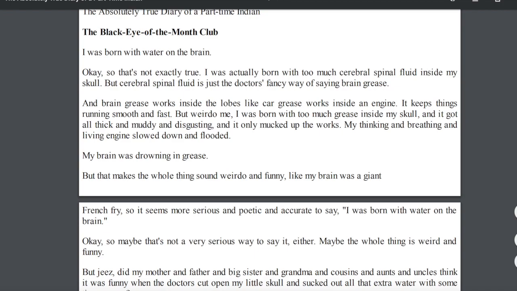This condition caused him to have too much cerebral fluid in his skull. Read the paragraph beginning with the phrase, "and brain grease," and determine which nonfiction skill and fictional skill from the chart he might be using. You can pause here and leave a class comment explaining how you know that the 2 skills you chose from the chart are being used by the author.